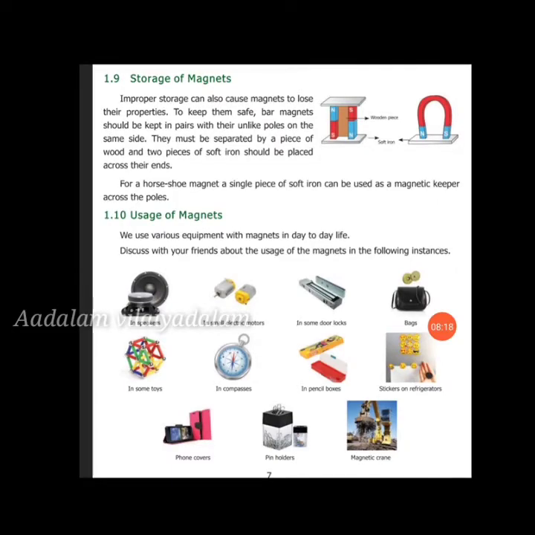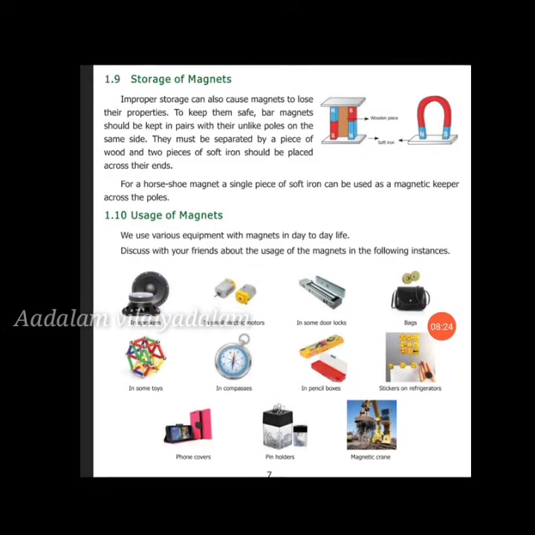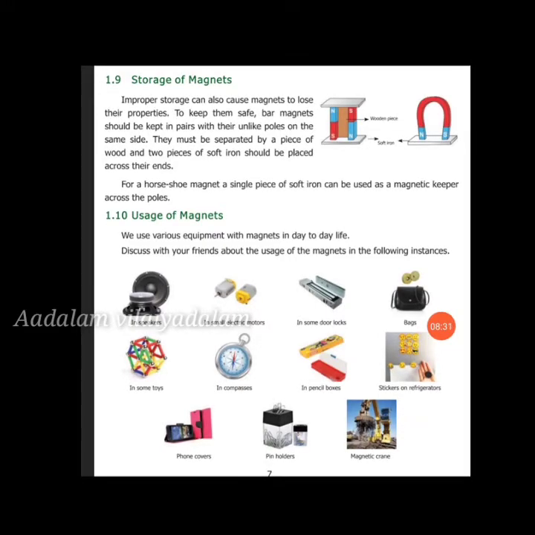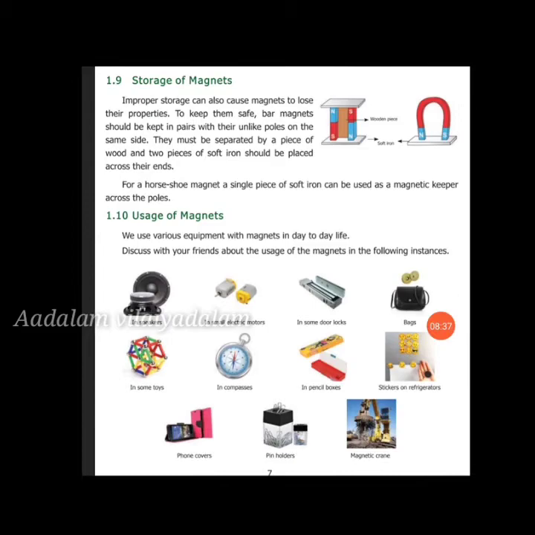They must be separated by a piece of wood, and two pieces of soft iron should be placed across the ends also. For a horseshoe magnet, a single piece of soft iron can be used as a magnetic keeper across the poles. So this is the method to store magnets.